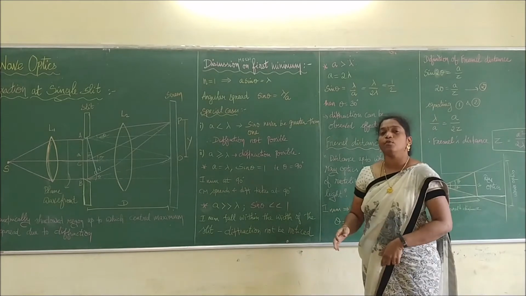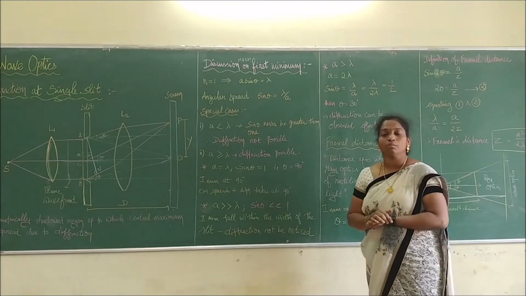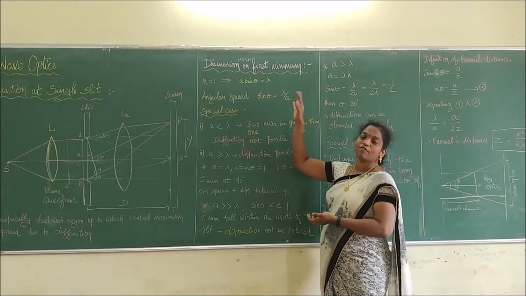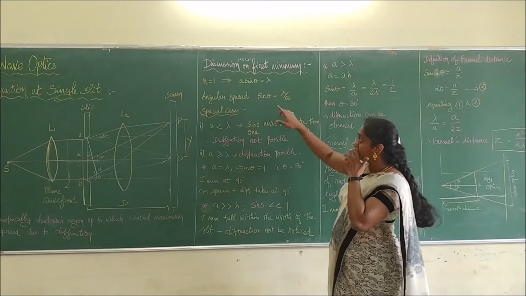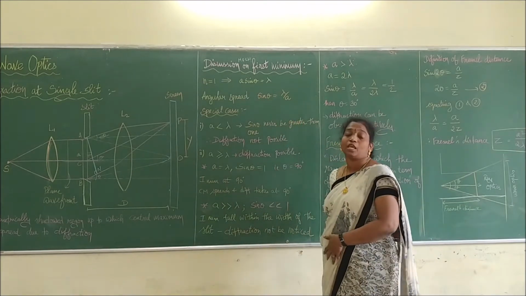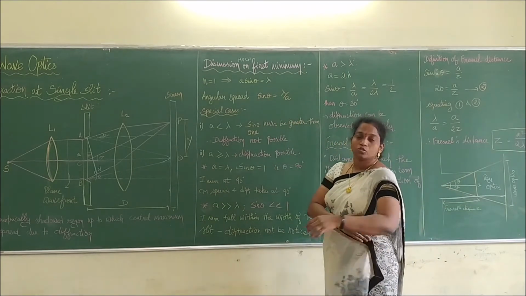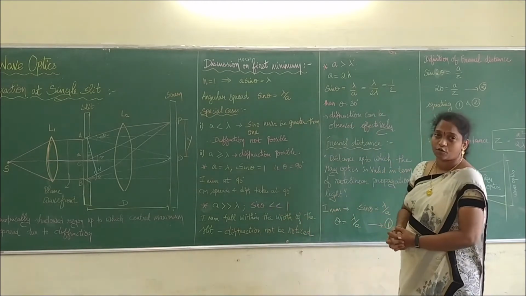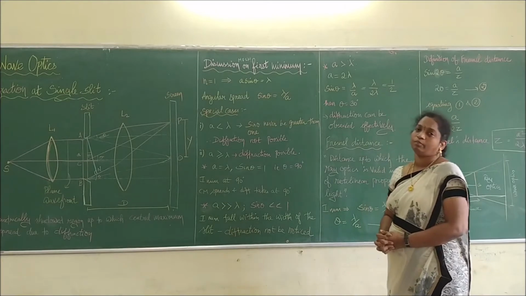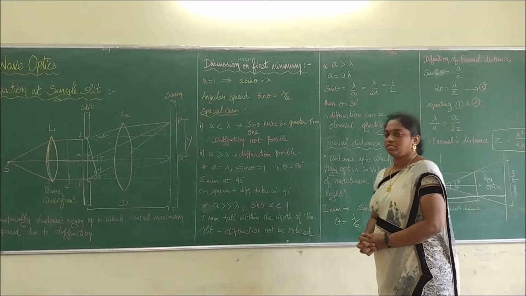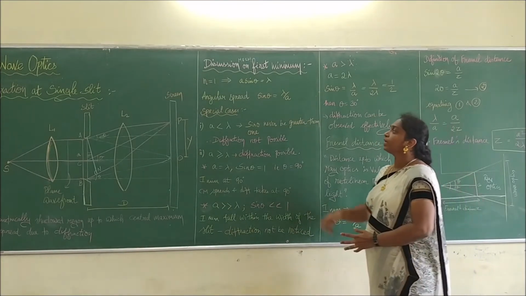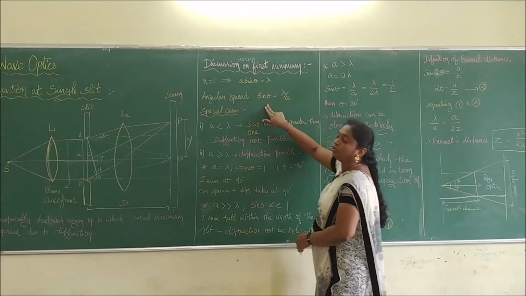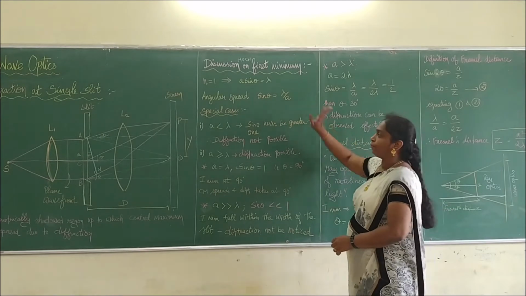We already studied about the minimum. We get a minimum when the slit is divided into an even number of parts. So we will take an example for the first minimum. The first minimum is given by the equation a sin theta equals lambda. We derived that a sin theta equals n lambda. That is the general condition to get the minimum intensity, that is, the dark points. From this, we can take the angular spread of the diffraction as sin theta equals lambda over a.